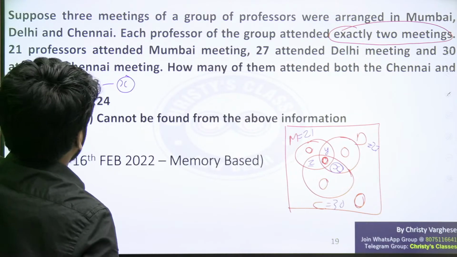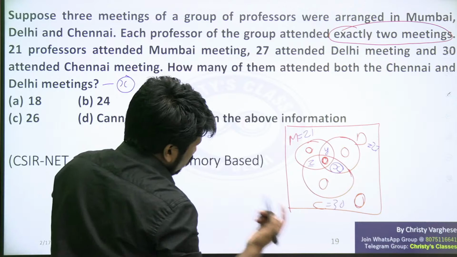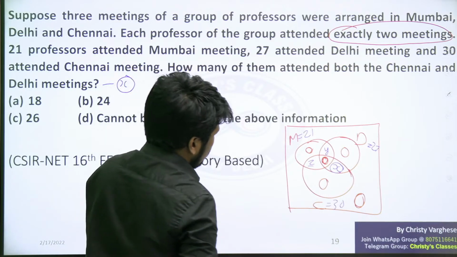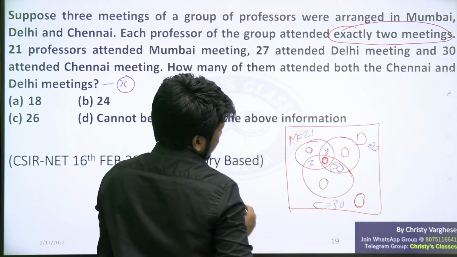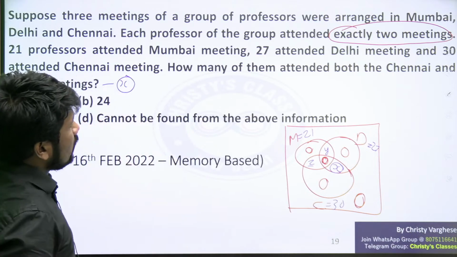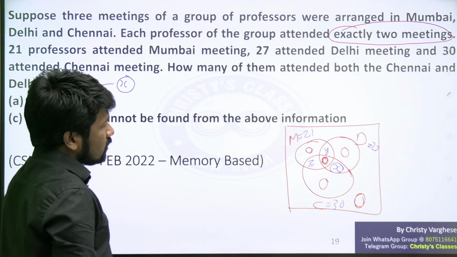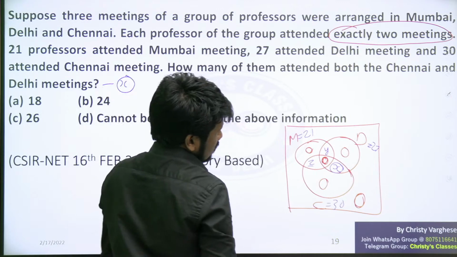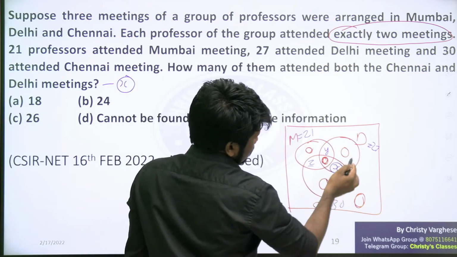How many of them attended? So now there are 2 ways of solving. I will tell you one of the easier ways. So we need to find the value of x. So you need equations involving x. So equations involving x you can form.